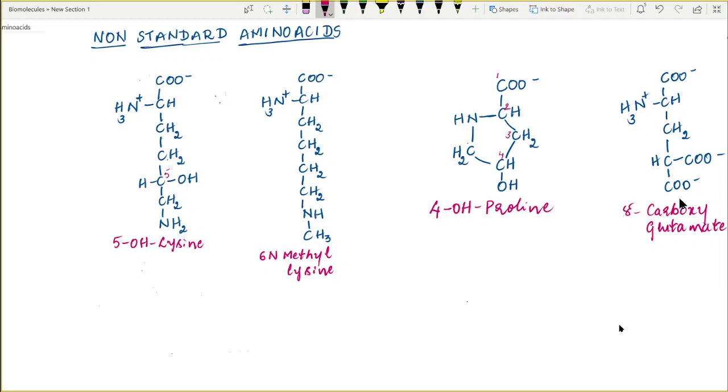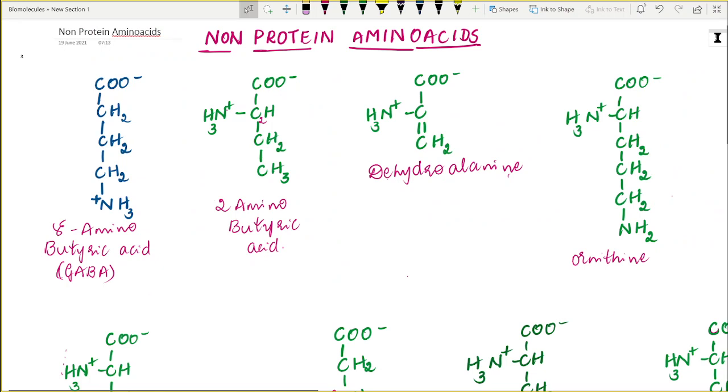Okay, students, these are some of the examples of non-standard amino acids. Apart from these, still more non-standard amino acids are there. Now I'm going to explain to you about non-protein amino acids. Students, first let us know what the non-protein amino acids are. As their name indicates, they are the amino acids that are not present in the proteins.